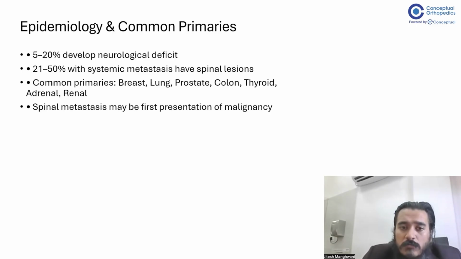21 to 50% of the cases with systemic mets have spine lesions. So as high as 50% of the patients who are having metastasis are going to have lesions in spine. And the common primaries are breast, lung, prostate, colon, thyroid, adrenal, renal. And in fact, spinal metastasis may be the first presentation of malignancy.